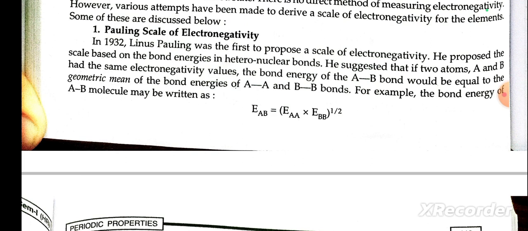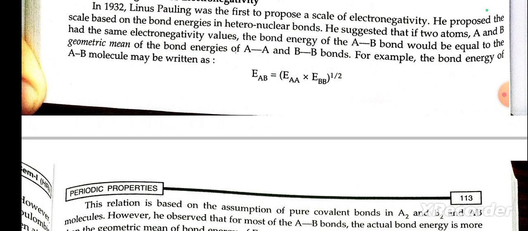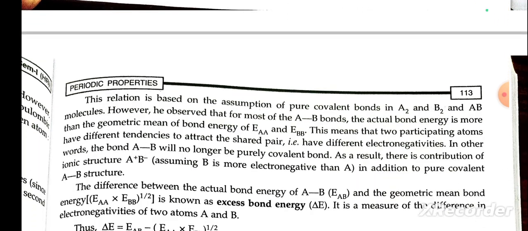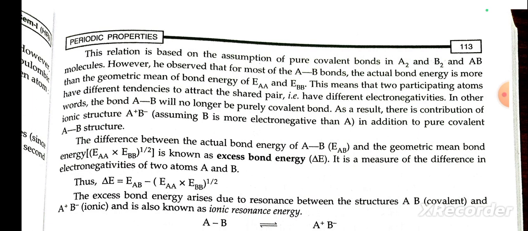He suggests that if two atoms A and B have the same electronegativity value, the bond energy of the A-B bond will be equal to the geometrical mean of the bond energies of the A-A and B-B bonds. For example, the bond energy of the AB molecule will be written as E_AB = [E_AA × E_BB]^(1/2).